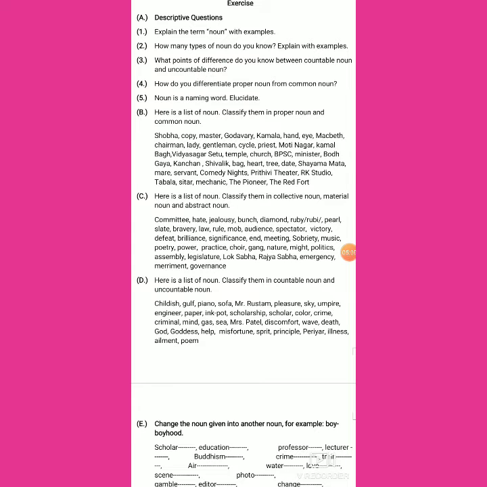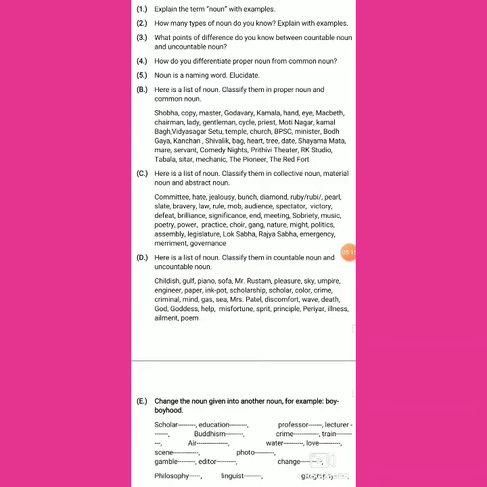Now the next question: noun is a naming word, elucidate. It is just to say that without name nothing exists, or if it exists, we have difficulty to know it. So noun makes us know the thing which exists. And it has been felt from the earlier time that to know the thing we need to name it, so that it can make us form an image. It is why noun is very essential for us.